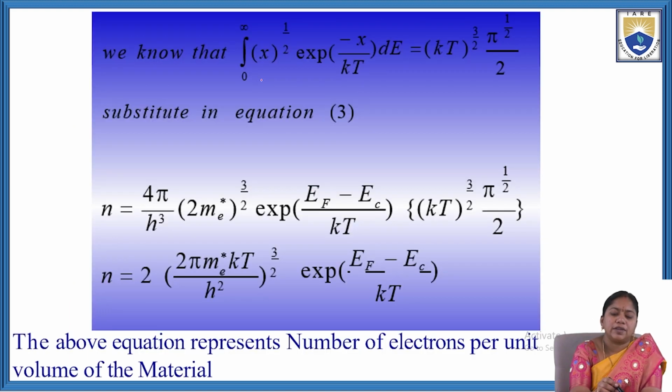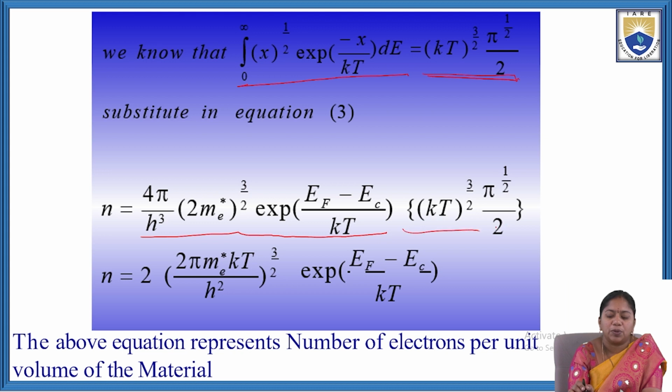We know that by solving equation 3, we get the value of the integral from 0 to infinity of x^(1/2) e^(−x/kT) dx equal to (kT)^(3/2) π^(1/2)/2. Substituting this value in equation 3, we got the concentration of electrons n equal to 4π/h³ (2me*)^(3/2) e^((EF − Ec)/kT) (kT)^(3/2) π^(1/2)/2.